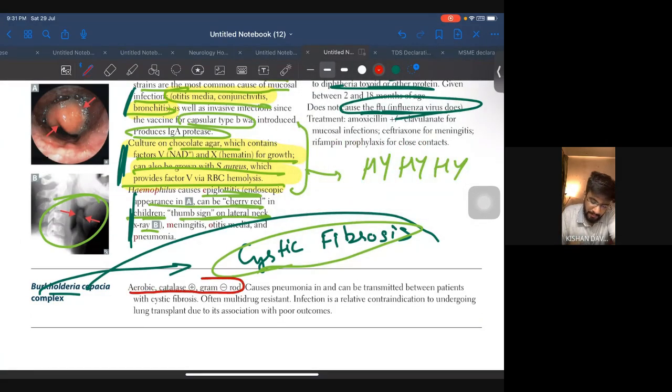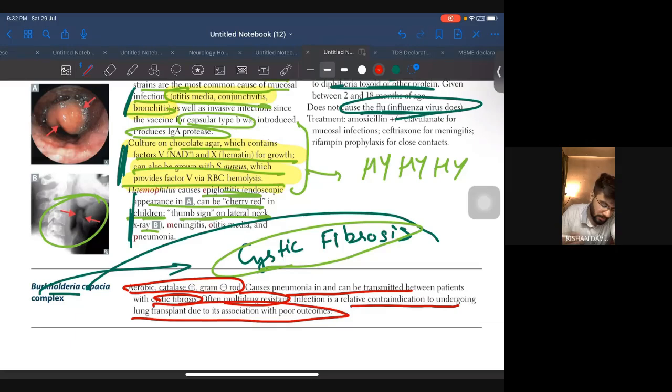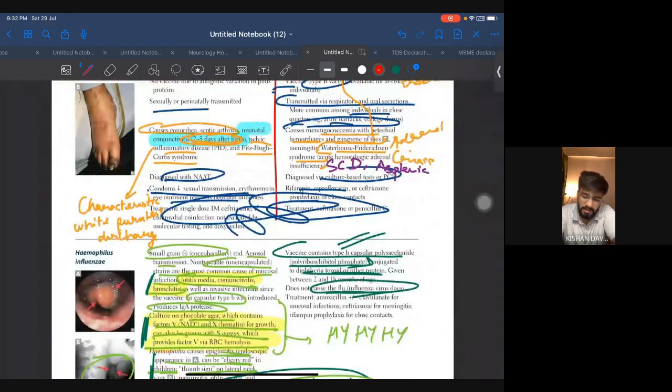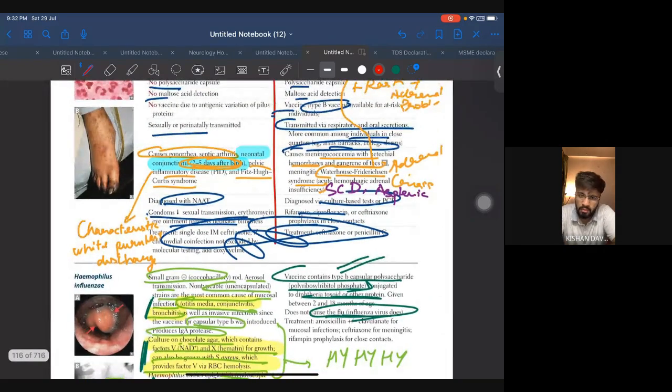Aerobic, catalase positive, gram negative rod, causes pneumonia and can be transmitted between patients with cystic fibrosis. Multi-drug resistant infection is a relative contraindication to undergoing lung transplant due to association with poor outcome. So just keep this in mind. Burkholderia, I think one question is there in the world. Once again I am telling you, Sketchy is good to go, and micro is just a factual subject. If you know the facts right, micro is very good to go. And it is a score booster.